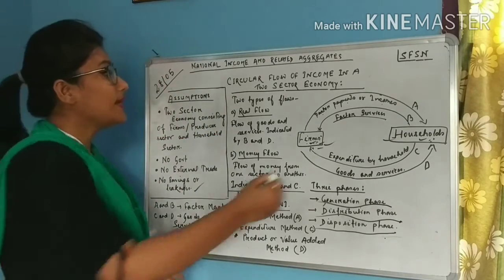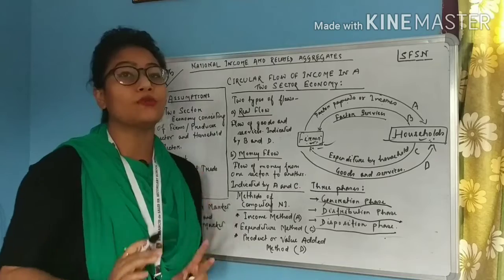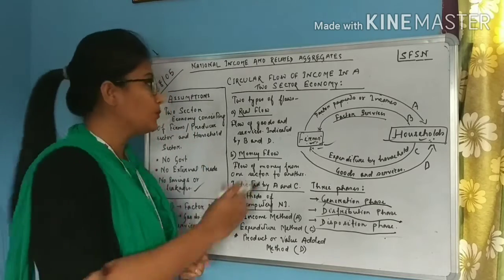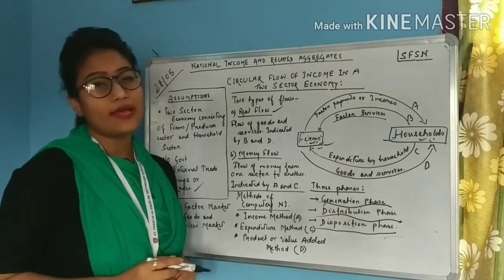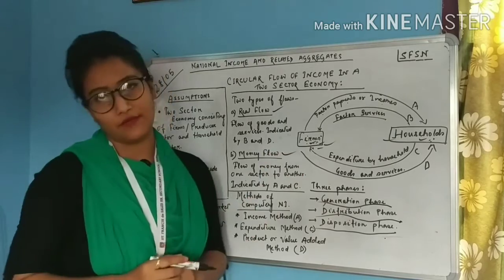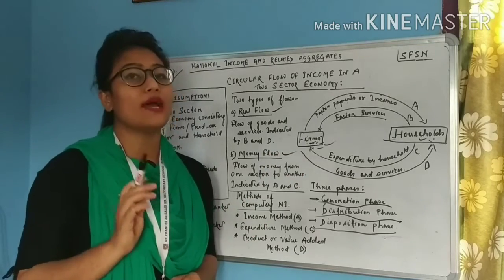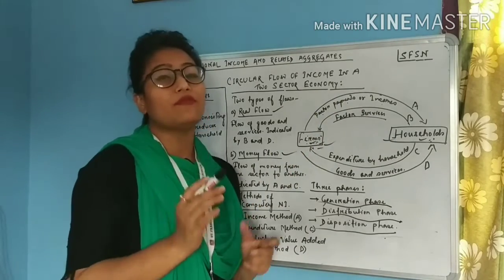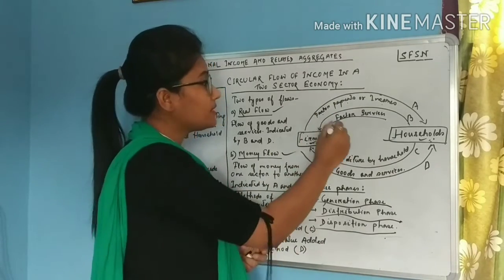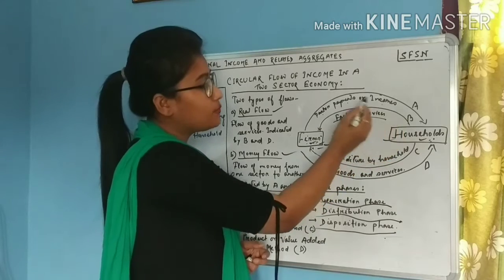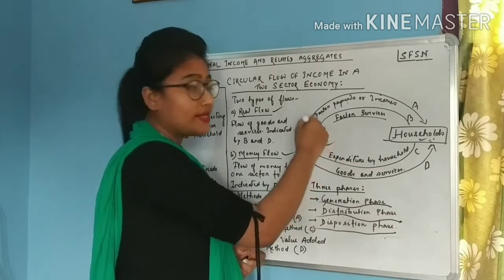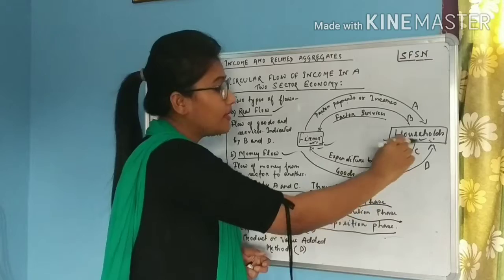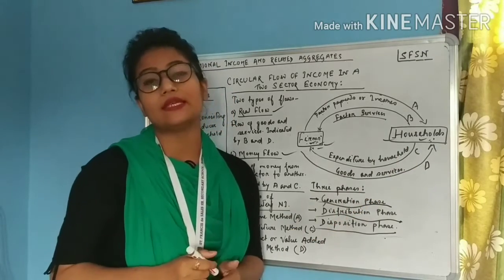So students, in this circular flow, we can observe two types of flow. One is the real flow and the other one is the money flow. Two types of flows have taken place if you observe it carefully. One flow refers to the flow of goods and services. Suppose the household sector has provided factor services to the firms and the firms have provided them goods and services in return.